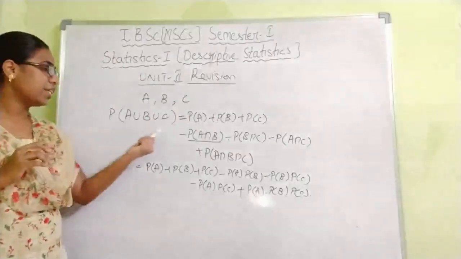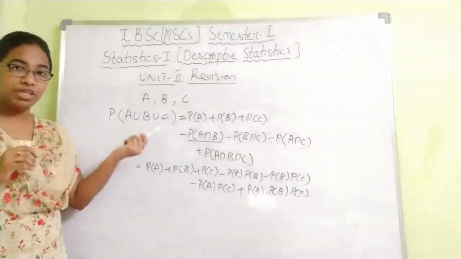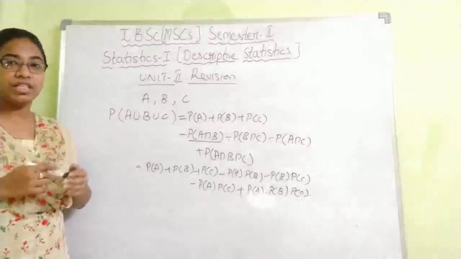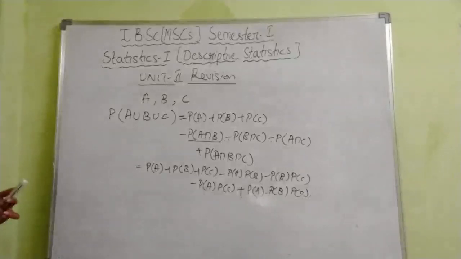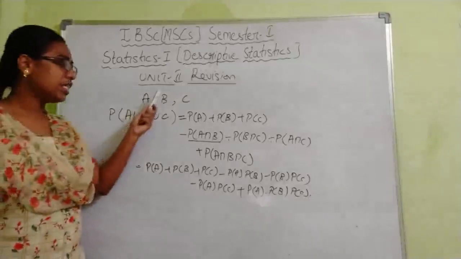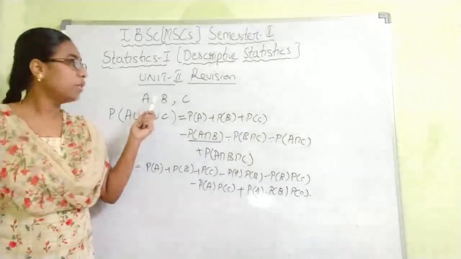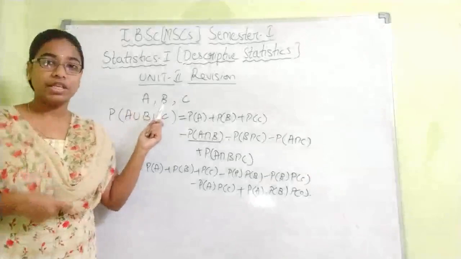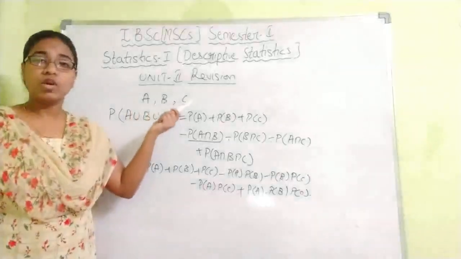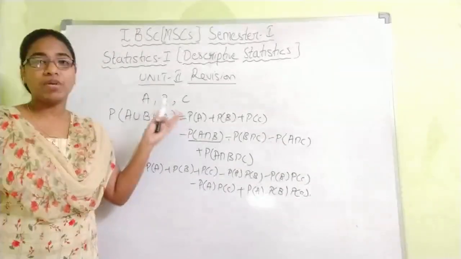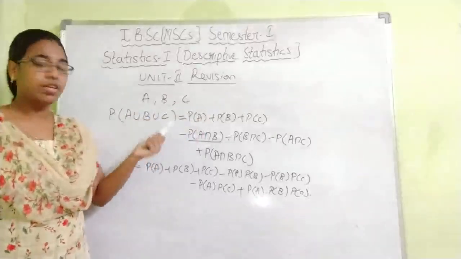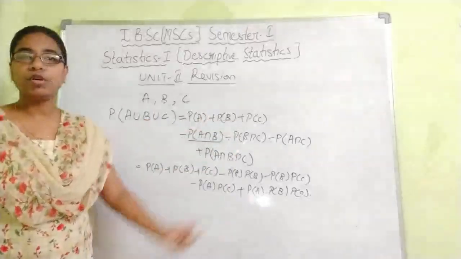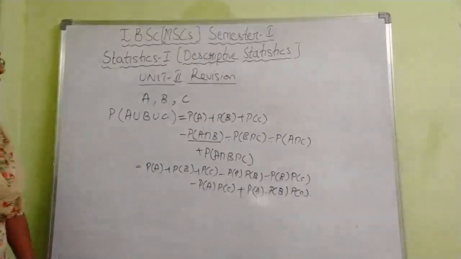And reading the question, we have to find whether it is A union B union C or A intersection B intersection C. We have to make that clear. If you read the question, only then can you understand these problems. The probabilities will already be given in the question. The probabilities that the 3 students solve the problem independently are, suppose, 1 by 4, 1 by 3, 2 by 3. So P of A, P of B, and P of C values will be given in the question.